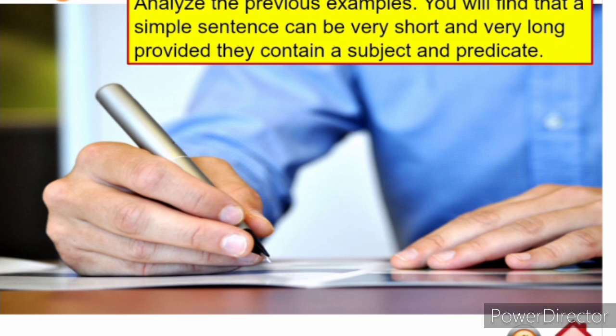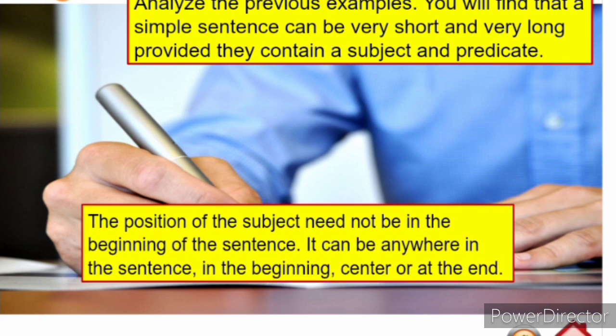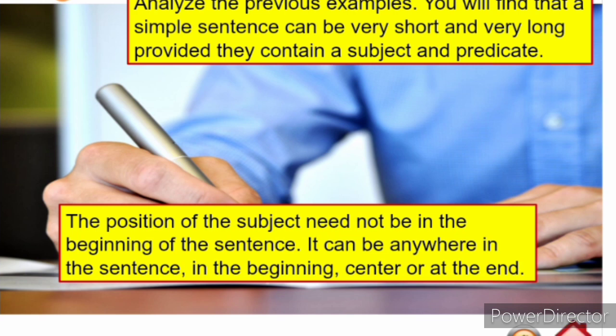Analyze the previous examples. You will find that a simple sentence can be very short and very long, provided they contain a subject and predicate. The position of the subject need not be in the beginning of the sentence. It can be anywhere in the sentence, in the beginning, center, or at the end.